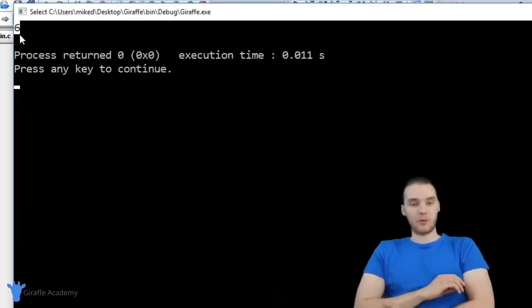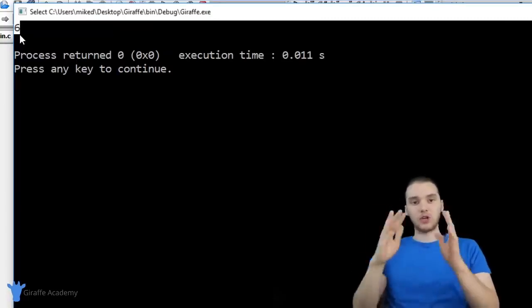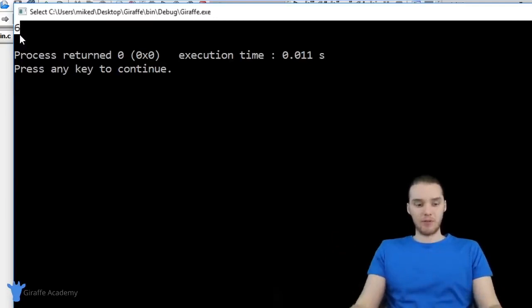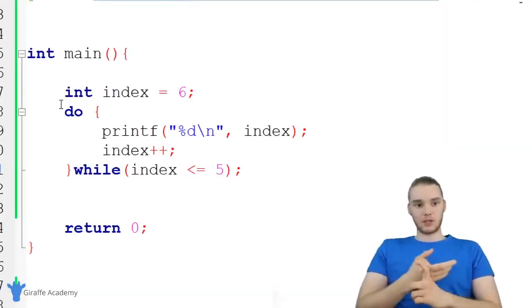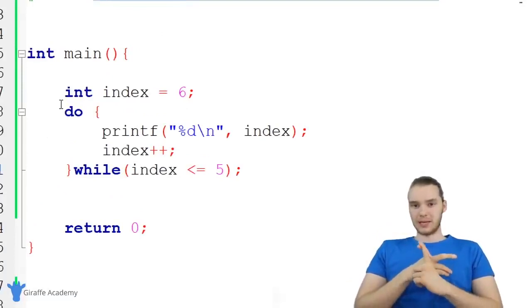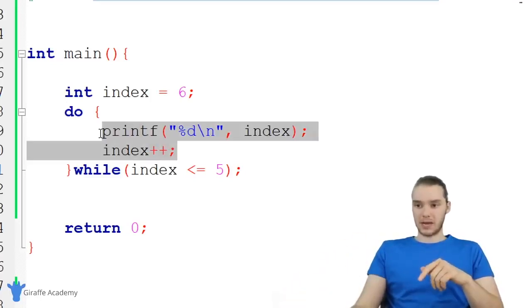So unlike before when we just used that while loop, now because we're using a do while loop, we're doing whatever was inside of that loop before we're checking the condition. And there's going to be certain circumstances where a do while loop will come in handy. I would say by far while loops are way more common. But it's good to know about do while loops because there are certain circumstances where they'll come in handy.